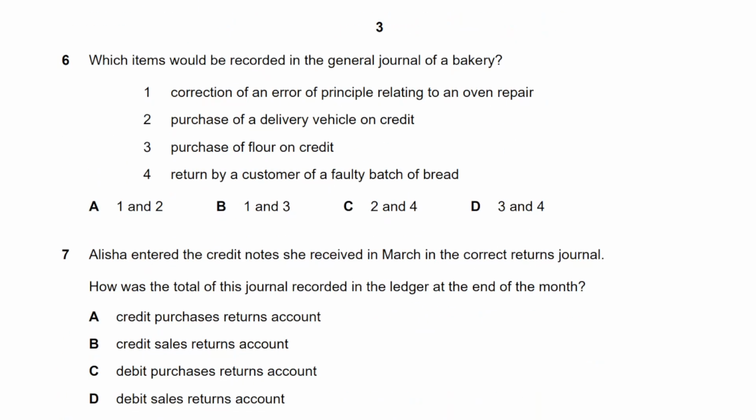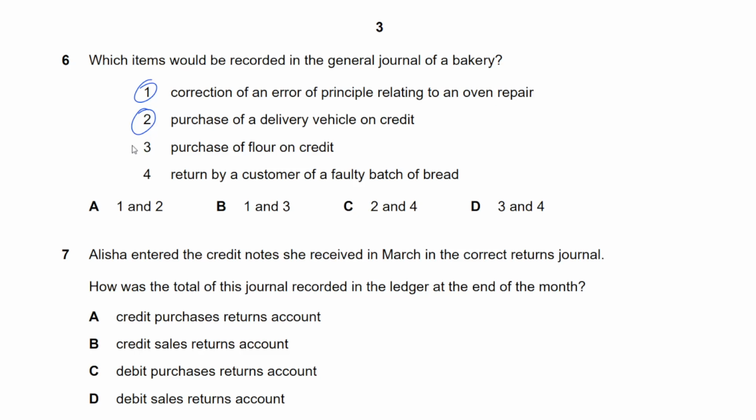It should be correct, right? Yeah, let's move on. Number 6. Which items would be recorded in the general journal of a bakery? Correction of an error of principle relating to an oven repair. Why not? Correction of errors, they are recorded in general journal. Purchase of a delivery vehicle on credit. Yes, we're purchasing an asset on credit. It's not like we are purchasing goods on credit. Purchasing goods for resale on credit would be just purchases journal. But this is something else, right?